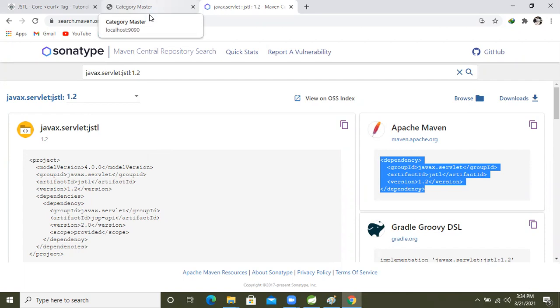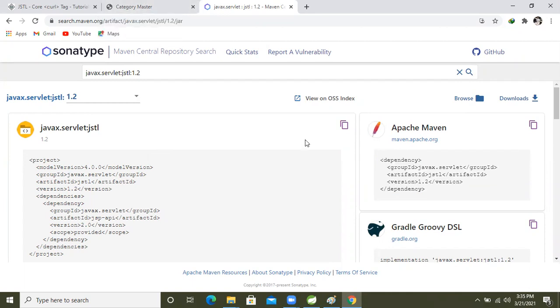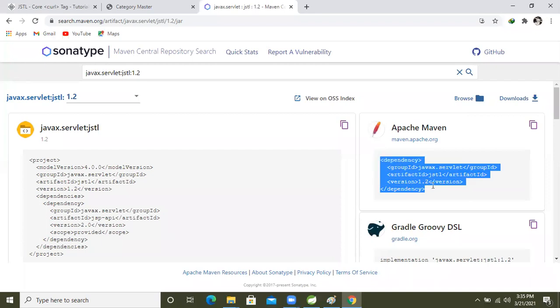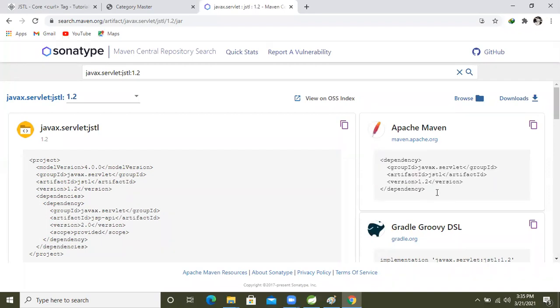Then when I was analyzing, I asked my manager why I was facing this problem. He said, you are pasting the wrong dependency in the pom.xml. Because of that, Maven is not able to give the jar we need to work with JSTL. This is the experience I'm sharing with you people. You people also correct yourselves.